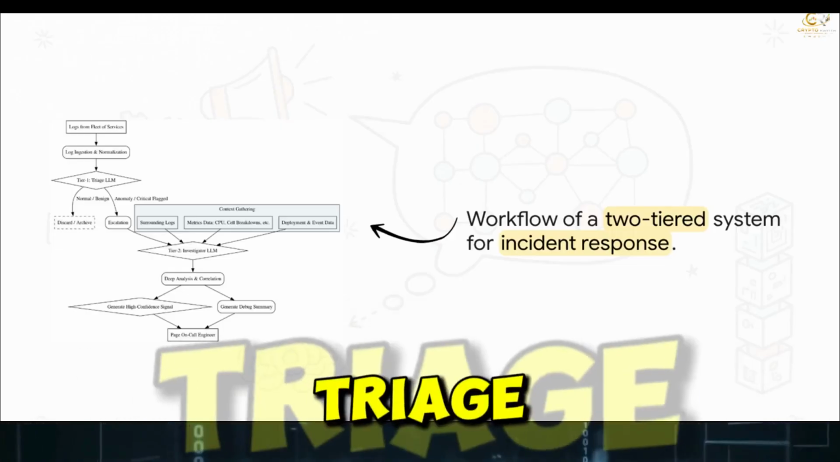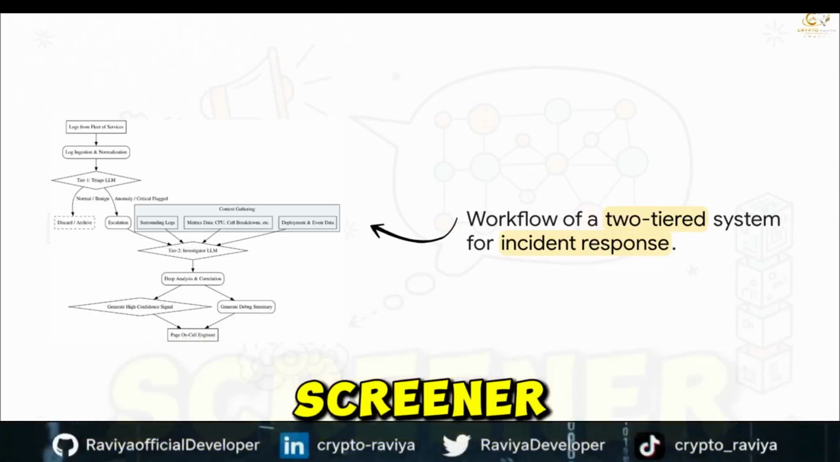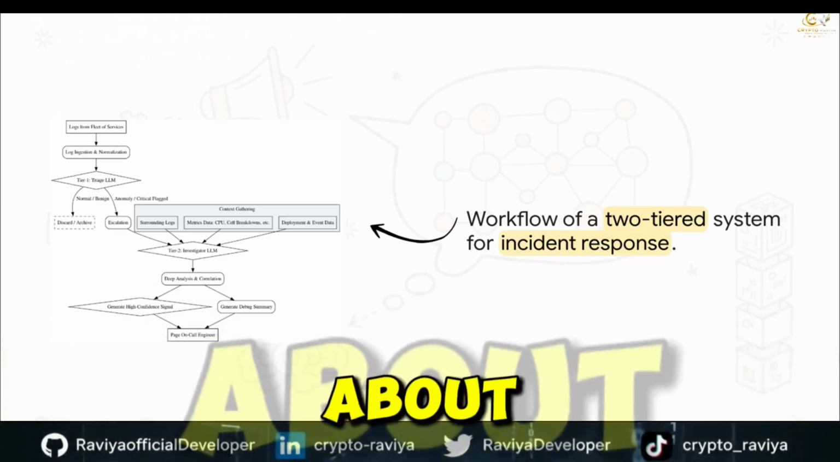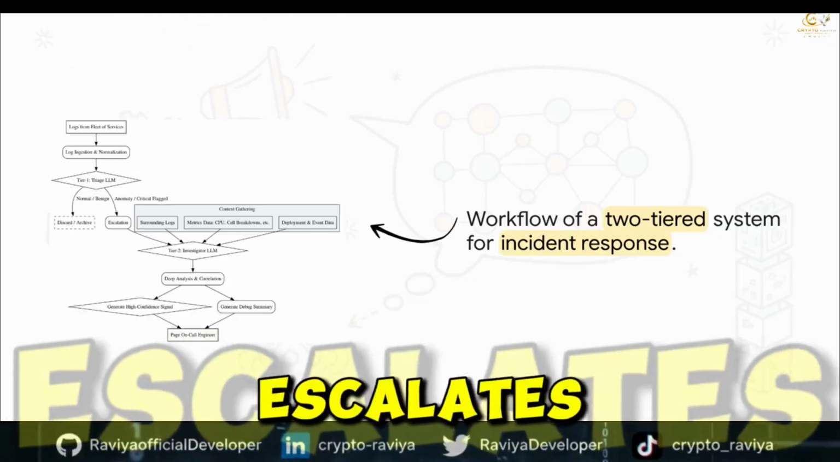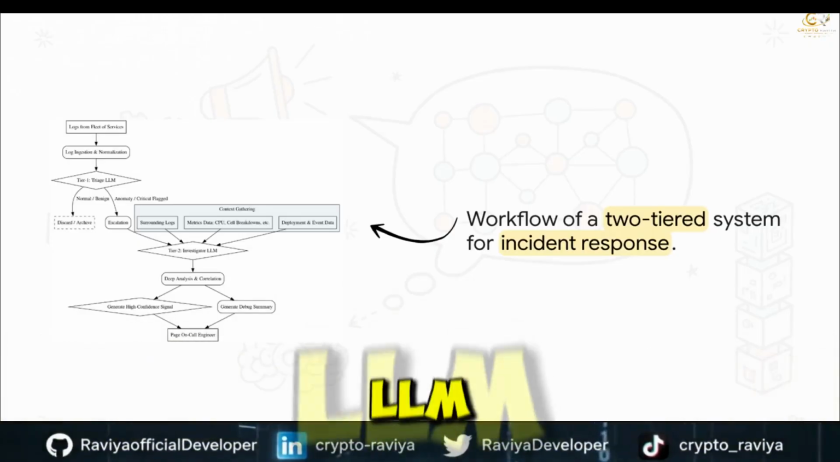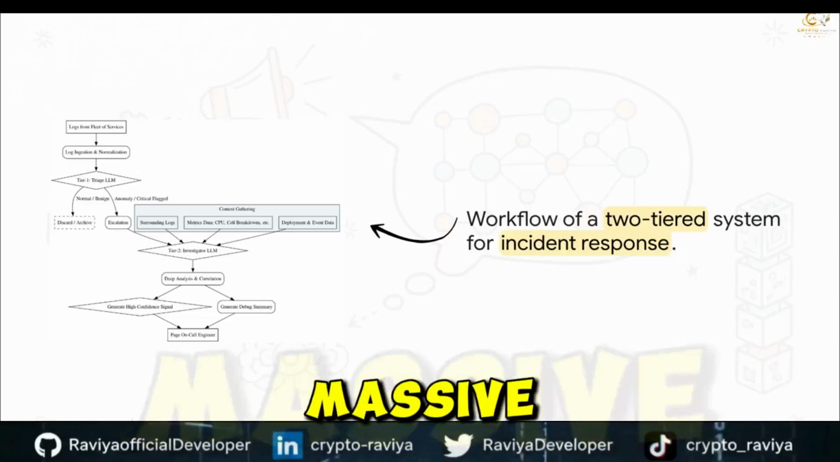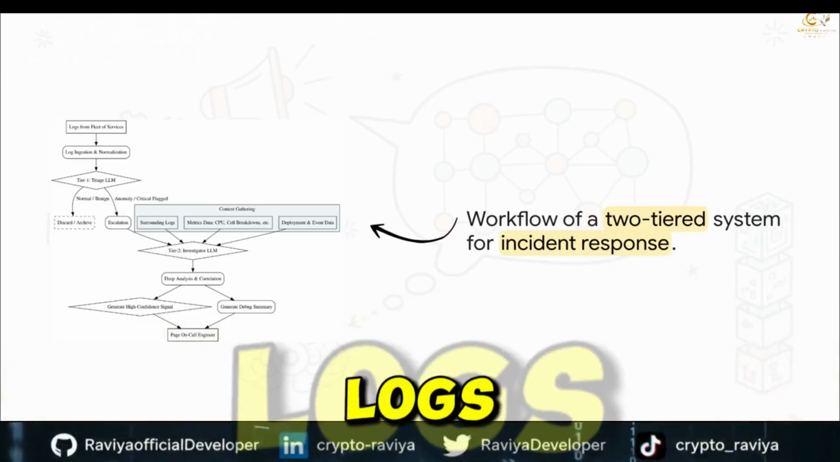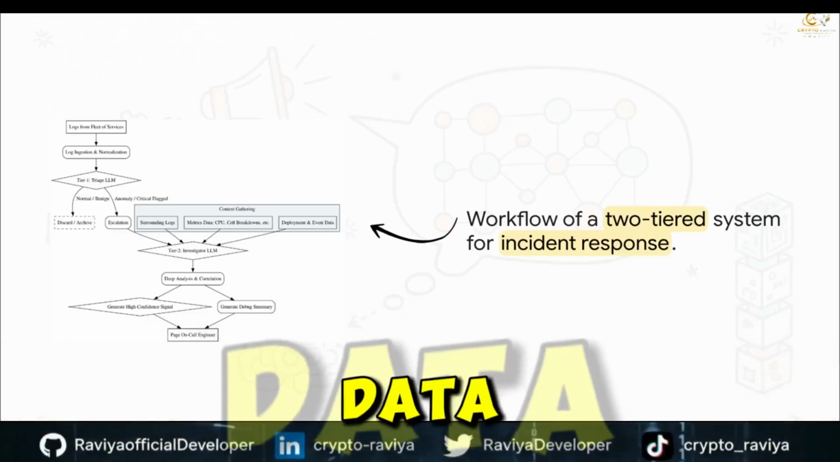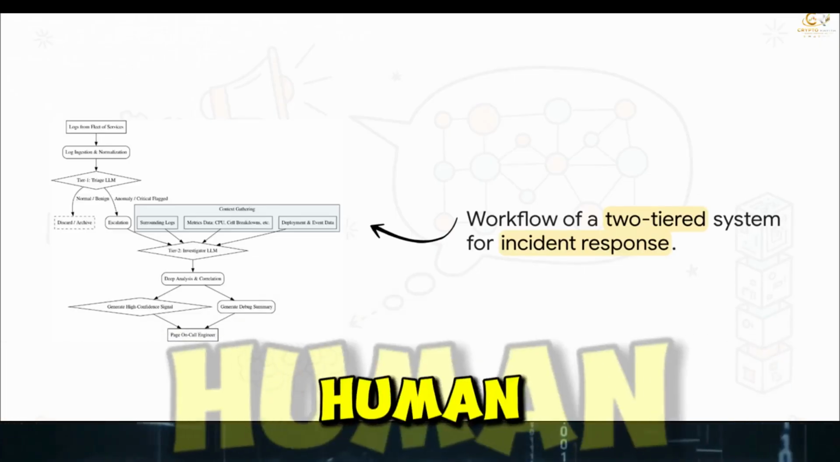The Tier 1 triage LLM is the fast screener. It uses these structured frameworks we talked about to flag anomalies or critical events. If it flags something, it escalates it to a Tier 2 investigator LLM. This second tier has a massive context window and correlates multimodal signals, like surrounding logs, CPU metrics, deployment data, before it ever pages an on-call human engineer.